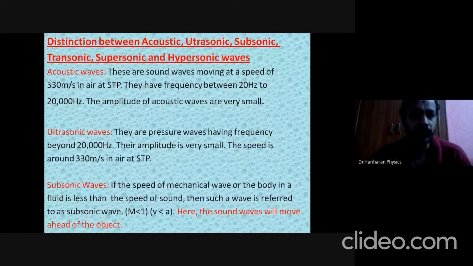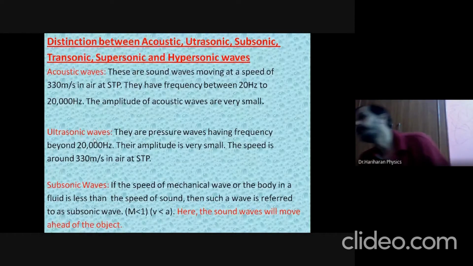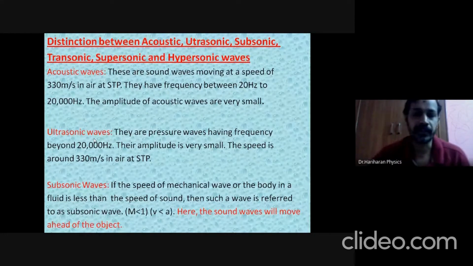In the case of acoustic waves and ultrasonic waves, the amplitude of vibration is going to be very small. For acoustic waves, the frequency range is between 20 hertz and 20,000 hertz, which is audible to the human ear.